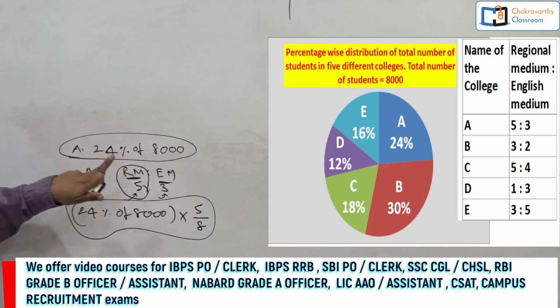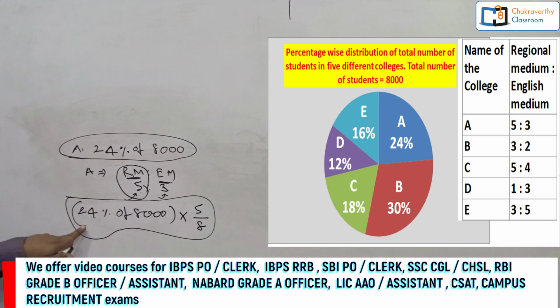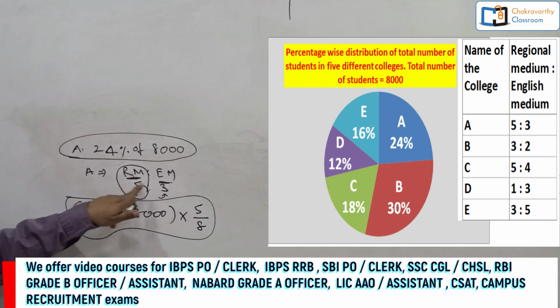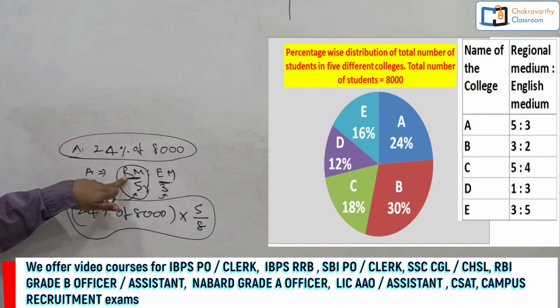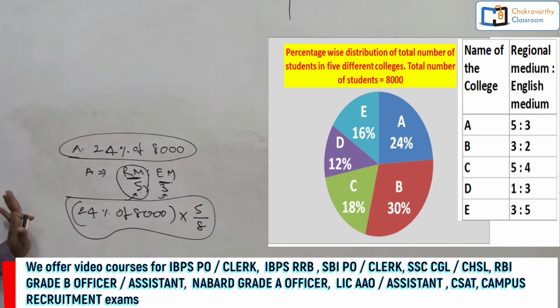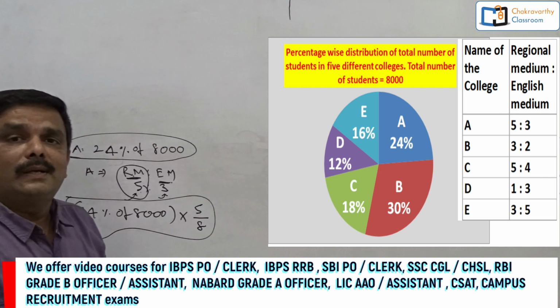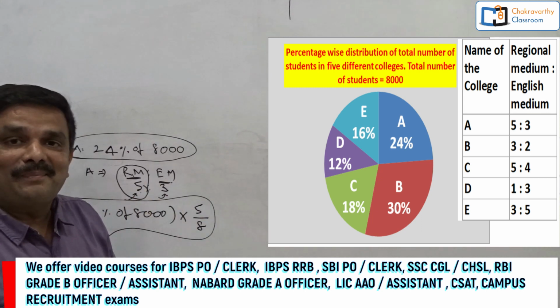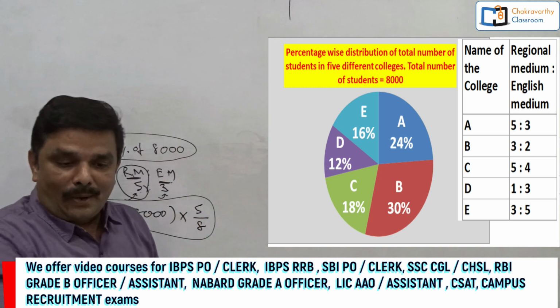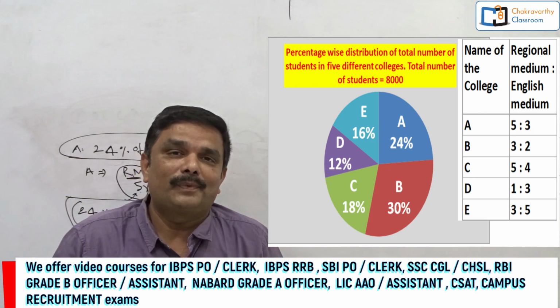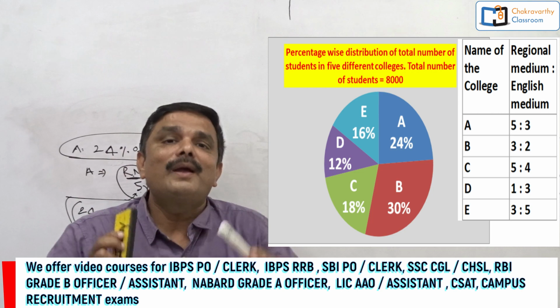Alright, but basically, if they ask the question, how many students are there from regional medium in college A, you have to do 24% of 8,000, total number of students, into 5 parts out of 8 parts. That figure equals regional medium students from college A. That's it. In this way, you have to go for the analysis followed by the simplification. Now you got it, students? Right. Now let's take the first question. How they have given, how exactly we have to approach.